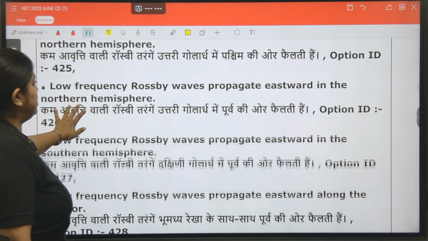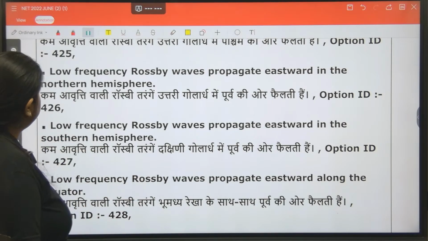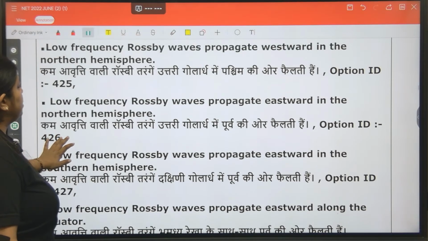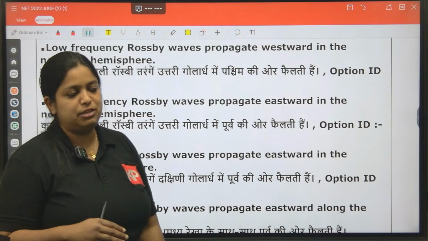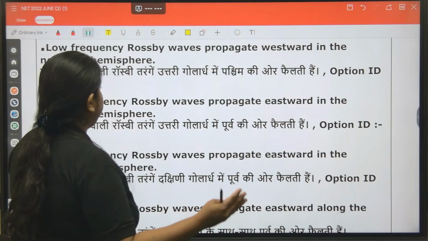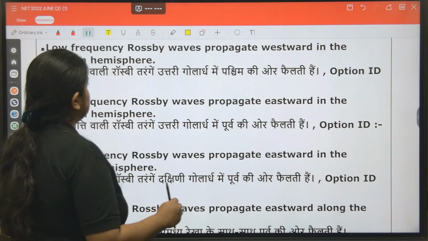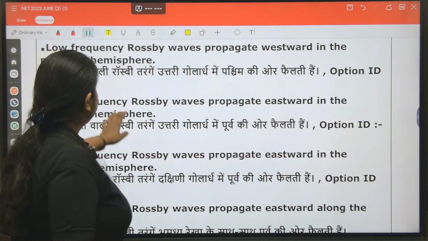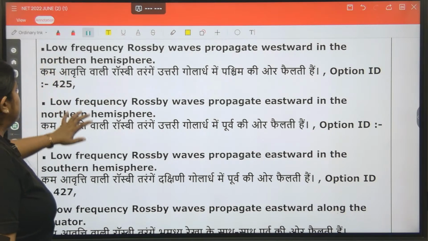Now the question. They have written very elaborate, very lengthy questions and options. If you read it very carefully, you'll get the answer. Low frequency Rossby waves are those associated with the equatorial part, or more towards the tropical region, meaning equatorial Rossby waves. Low frequency Rossby waves propagate westward in the northern hemisphere.